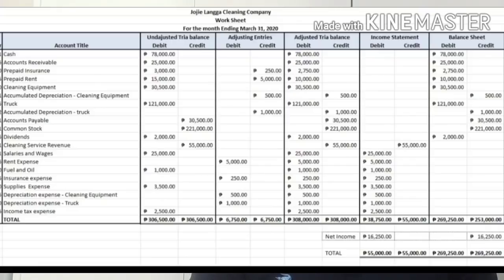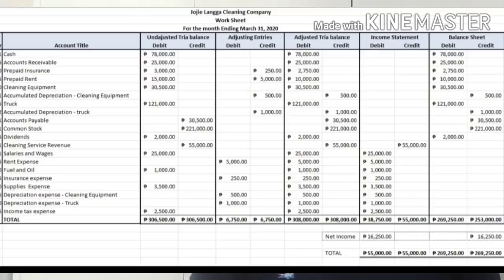Accumulated depreciation, cleaning equipment, we have an adjusting entry of 500 credit, but we don't have a balance in the unadjusted trial balance, so we just copy in the credit side also 500. Truck, we have a debit of 121,000. Accumulated depreciation, we have 1,000 credit. For common stock, we have 221,000.